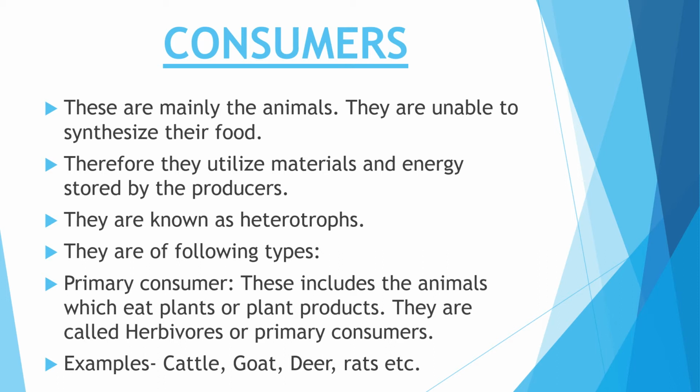We can make more categories of consumers. We can call them primary consumers, secondary consumers, tertiary consumers and quaternary consumers. Further, we can categorize them in sequence. Primary consumers include animals which eat plants or their products, that means the herbivores. So herbivores are the primary consumers, also called first order consumers. In this category cattle, goat, deer, rats, etc. come under primary consumers.